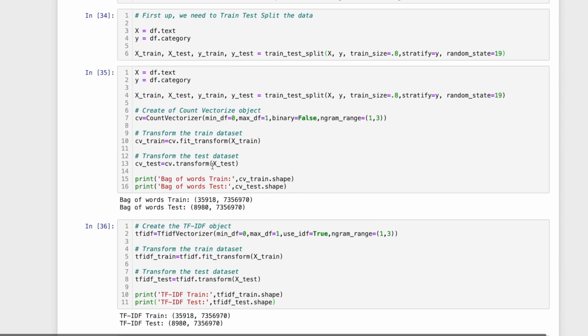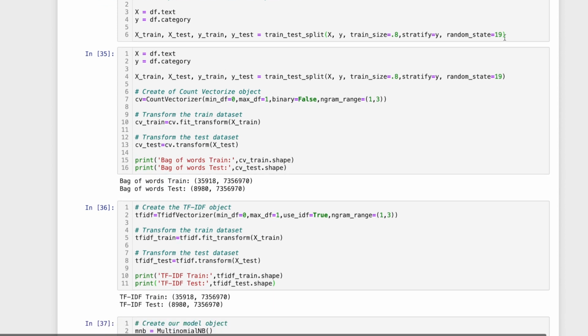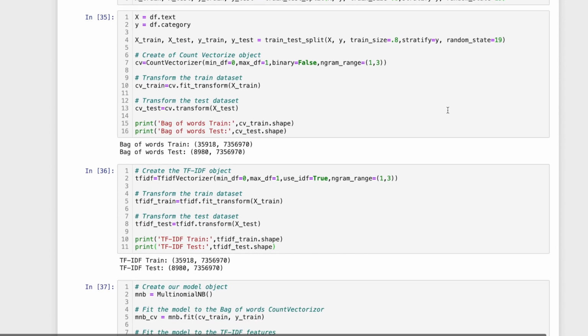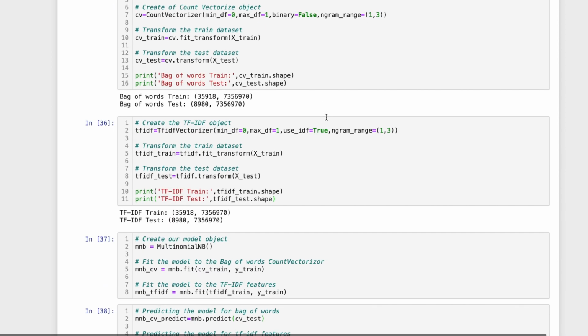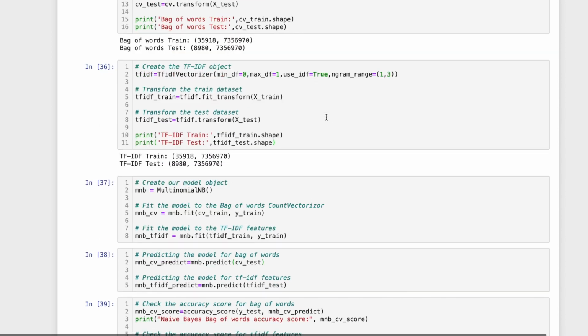From here, we're going to break out our data frame into a train test split. We are going to stratify to make sure we have a good split of data in both the train and the test. We'll set a random state for each of those as well. The first thing we're going to do is use a count vectorizer, a bag of words, as it were. And then next we're going to do a TF-IDF. Again, the article I talked about before that will be linked up goes into a bit more explanation of these. If you want, we can dive even deeper next time on NLP on those two items.